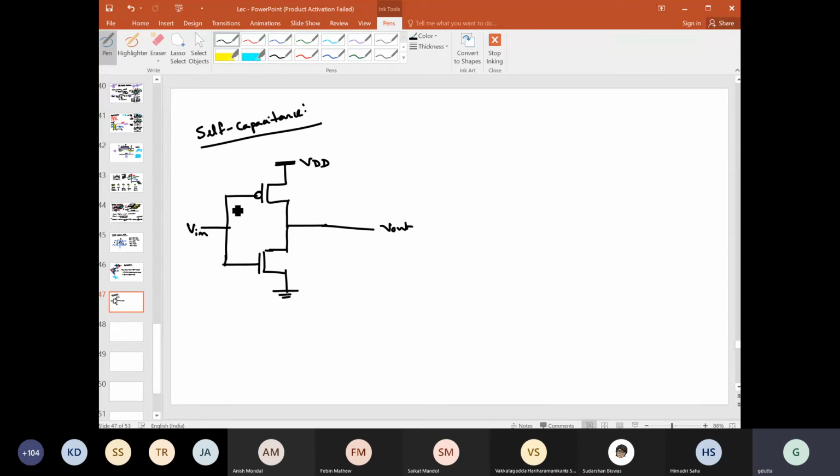The first one is this capacitance, CGDP, meaning gate to drain capacitance for this P side. Gate to source capacitance, P side.